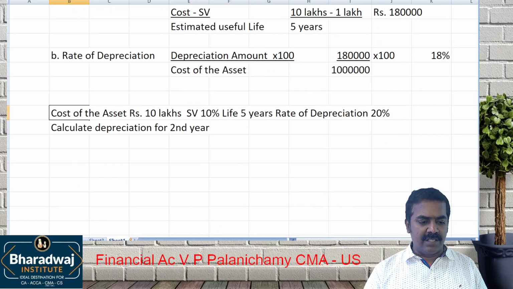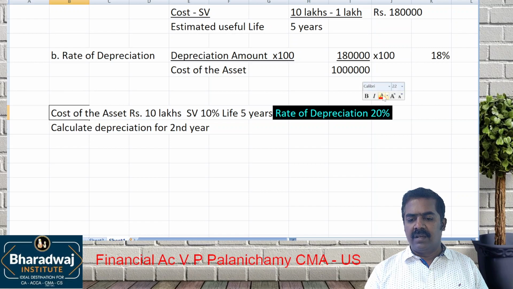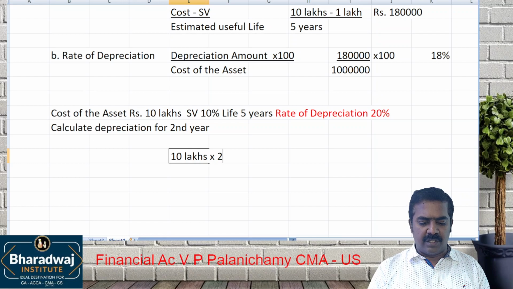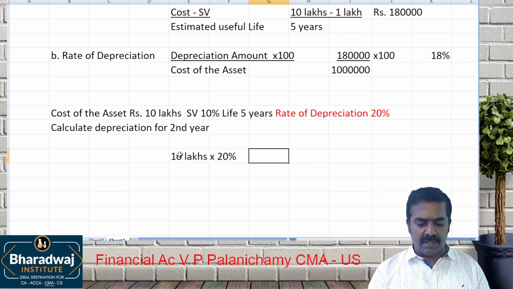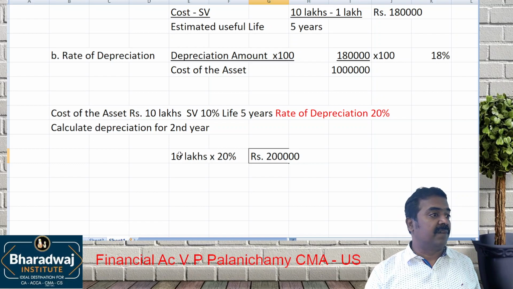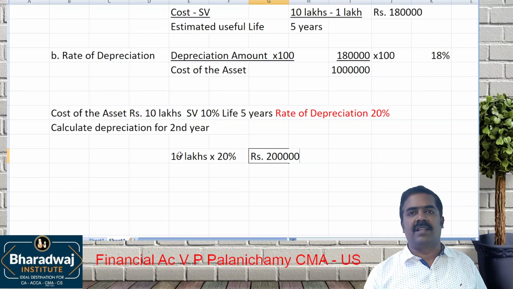No. Simple. In this question, they have given the rate of depreciation itself. When the rate of depreciation is given, just apply 10 lakhs into 20%. How much will it be? Rupees 2 lakhs. That's all. Don't do cost minus scrap value divided by life. That should be applied only when the rate of depreciation is not given in the question.